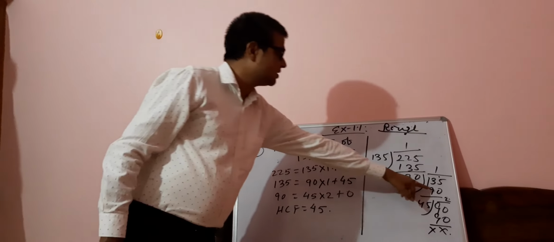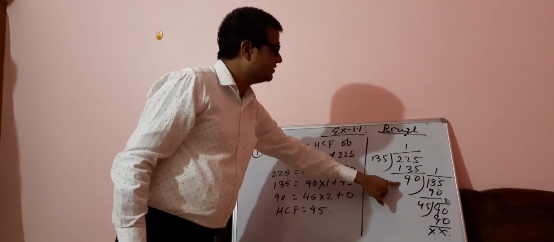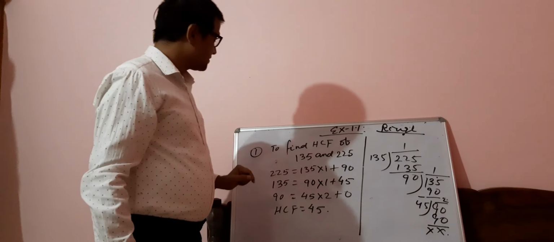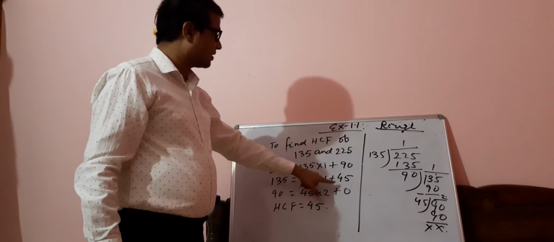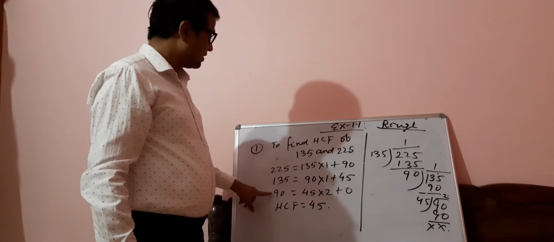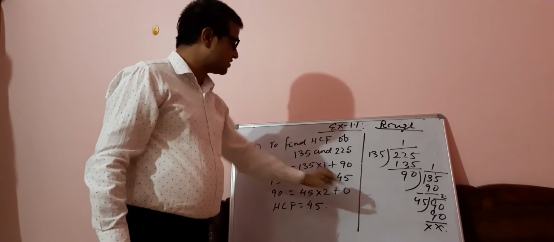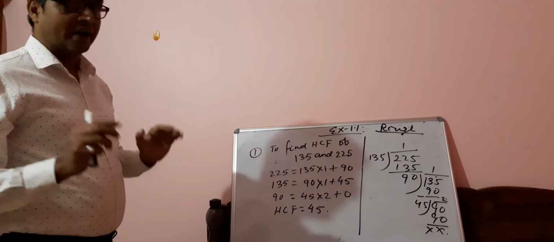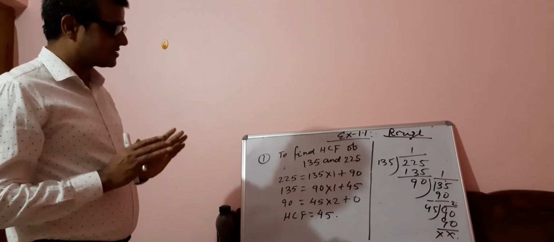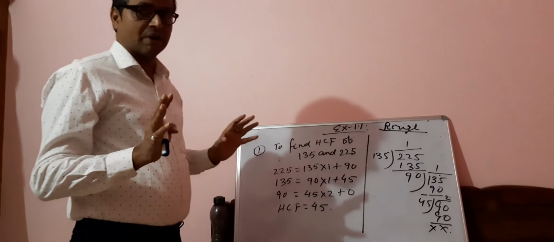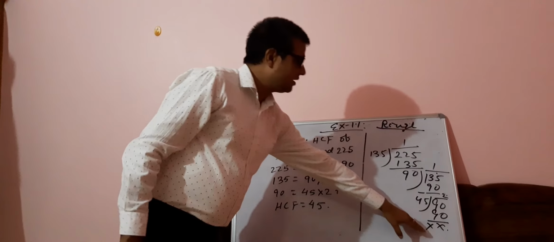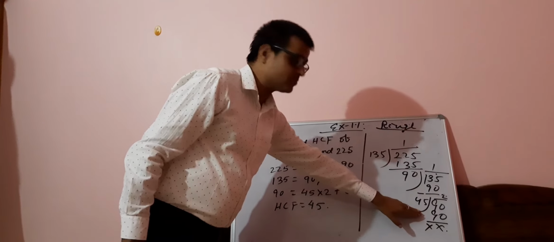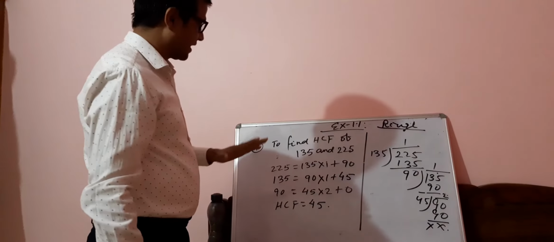Here, 135 is equal to 90 into 1 plus 45. Now 90 is equal to 45 into 2 plus 0, where you get 0 as the remainder. When you find the HCF by the conventional division method, once you reach 0, the divisor becomes the HCF. You have been doing this already; there is nothing new in it.